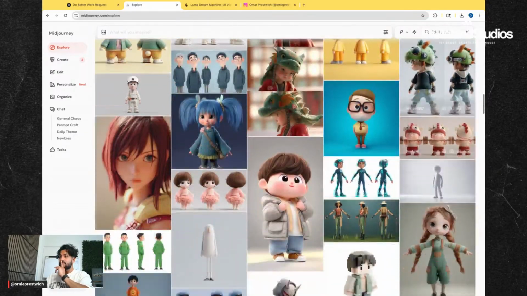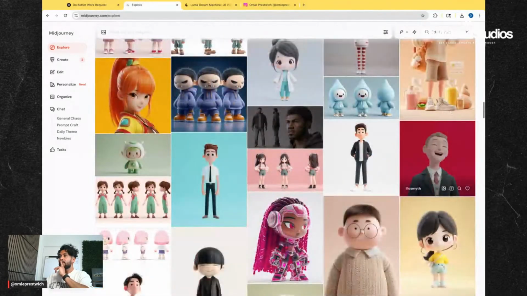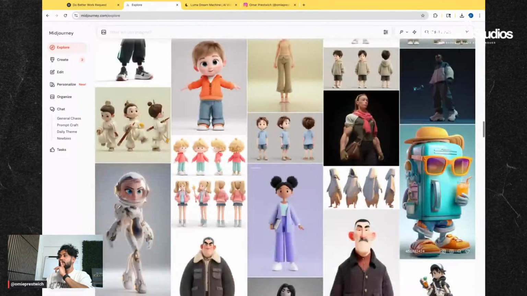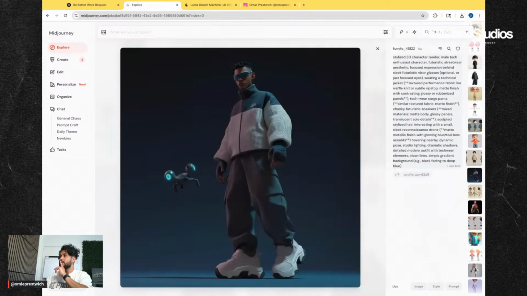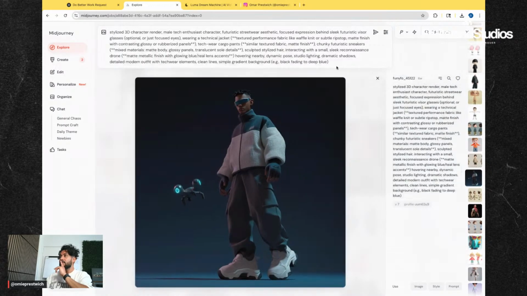Come on, what style is this? I thought it was just like a 3D character. See what it says. And Midjourney should also tell me. Let's go to 3D character. Add character. 3D character. See? Maybe that's why it was doing it like that. I'm not sure. Oh, that's so fire. Stylized 3D character. Yo, this is so sick.